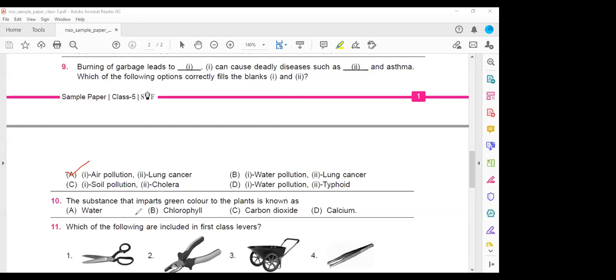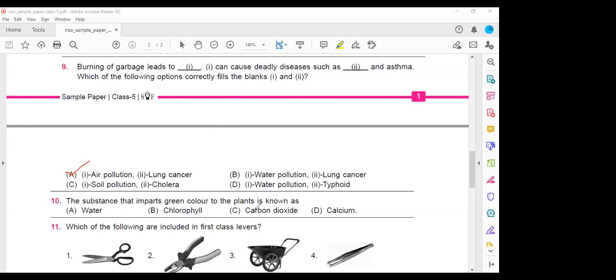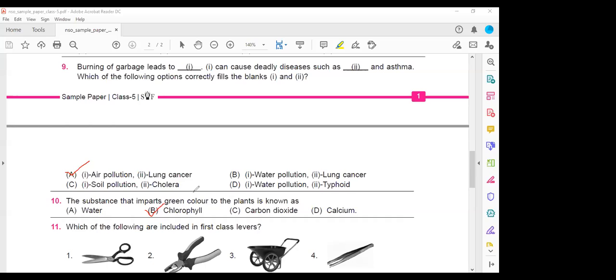Okay, next. The substance that imparts a green color to the plants. Ma'am, chlorophyll, B. Yes, chlorophyll is a pigment which gives the green color to the plant. Next one.